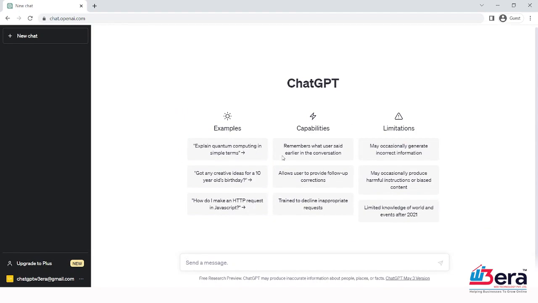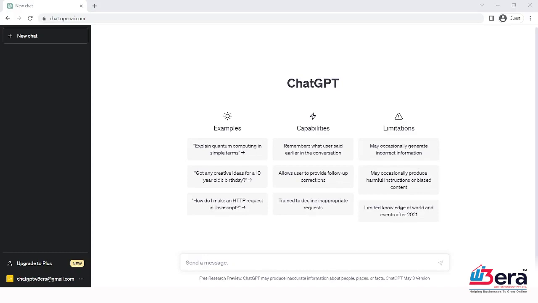So, a few points I want you to remember about ChatGPT. Currently there is no official app developed by OpenAI for ChatGPT on Android or iOS devices. OpenAI has not introduced any official app for ChatGPT in the App Store. So to access ChatGPT, users need to visit the OpenAI site only, in a browser. You need to provide your phone number. The main part is you need to provide your phone number and complete the verification process of ChatGPT for security reasons. ChatGPT asks for a phone number to verify your account and ensure the platform remains safe.